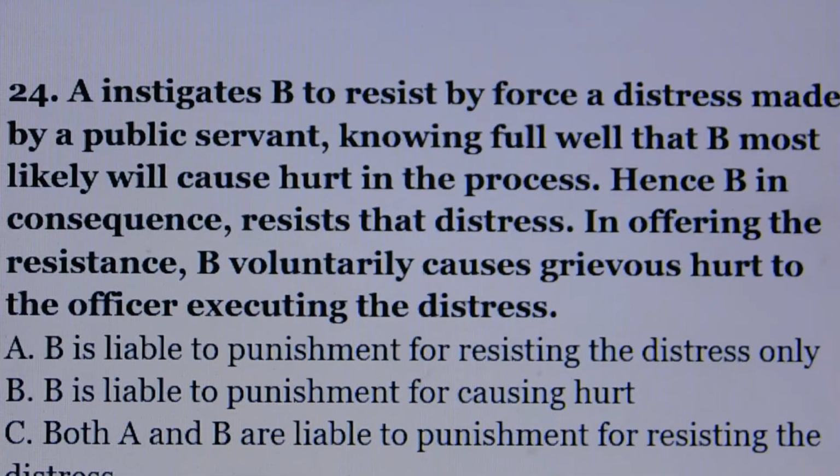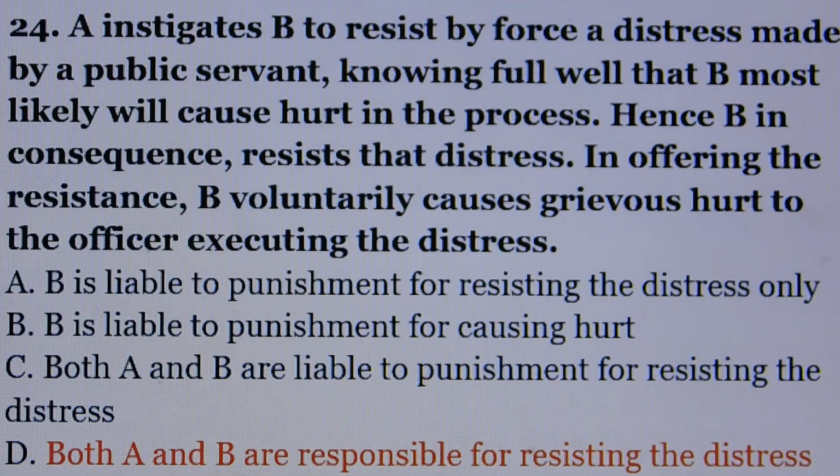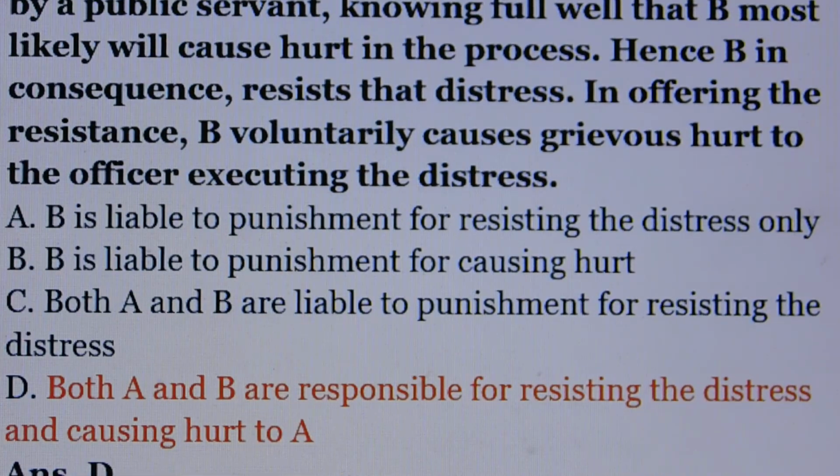Question number 24. A instigates B to resist by force a distress made by a public servant, knowing full well that B most likely will cause hurt in the process. Hence, B in consequence resists that distress. In offering the resistance, B voluntarily causes grievous hurt to the officer executing the distress. Answer is option number D. Both A and B are responsible for resisting the distress and causing hurt.